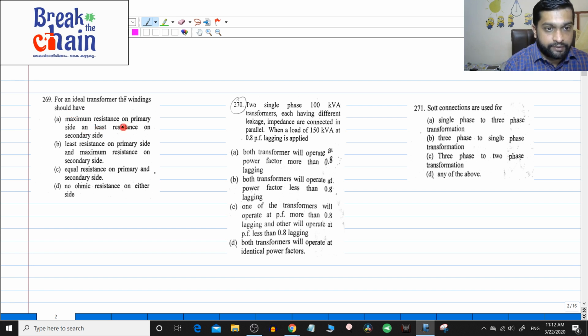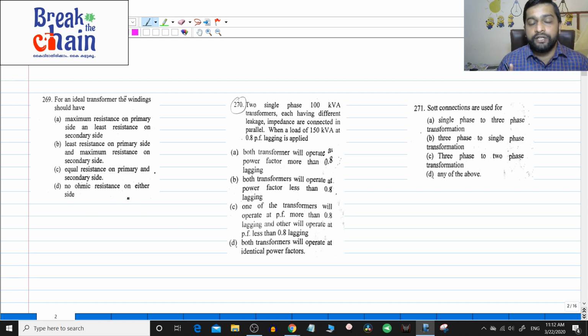So, maximum resistance of the primary, least resistance on the secondary, least resistance on the primary, maximum resistance on the secondary, equal resistance on the primary and secondary, and the last option is no ohmic resistance on the other side. See, you do not want the losses on the primary side or the secondary side in the transformer, right, copper losses. So, the first option gone, second option gone, equal resistance. If you have resistance, you are having losses. So, the answer here will be no ohmic resistance.